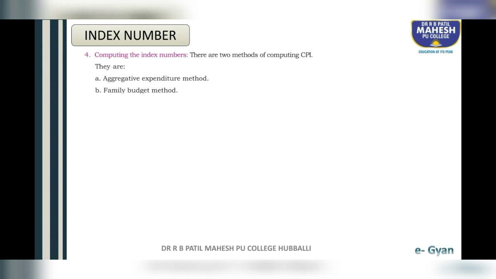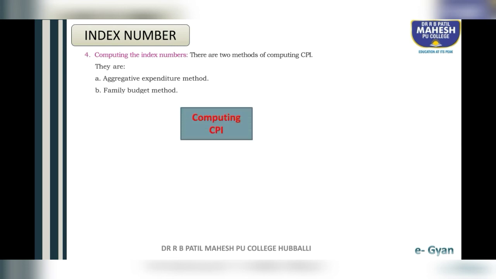Students, we are ready with all the data. The final step is computing the index numbers. Based on the availability of data, there are two methods of computing CPI. They are the aggregate expenditure method and the family budget method. So based on the availability of data, you have to use either the aggregate expenditure method or the family budget method. So these are the steps of construction of consumer price index number.